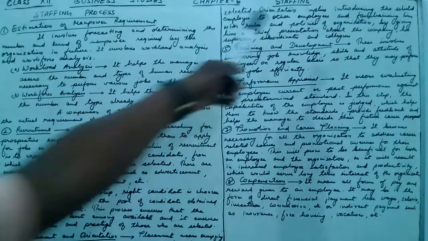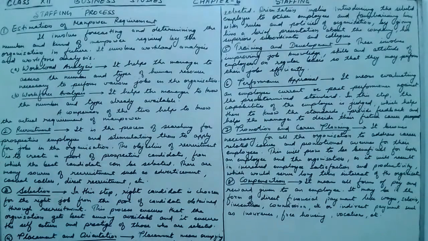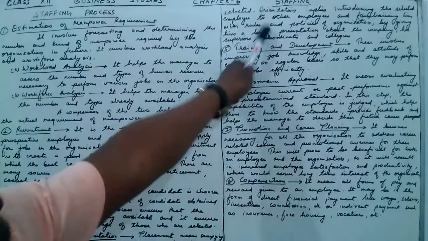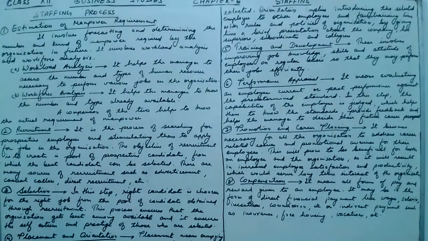Orientation implies introducing the selected employees to the other employees. So in the orientation process, the selected employee is introduced to the other employees so that he will become familiar with all the employees, and also he will be able to know the rules and policies of the organization by giving him a brief presentation about the company, the superior subordinate relationship, and also about the colleagues.